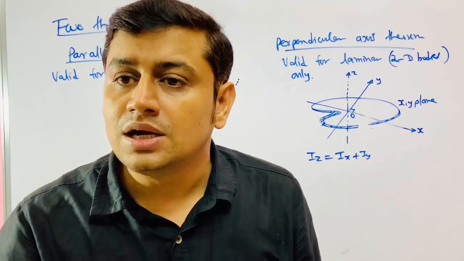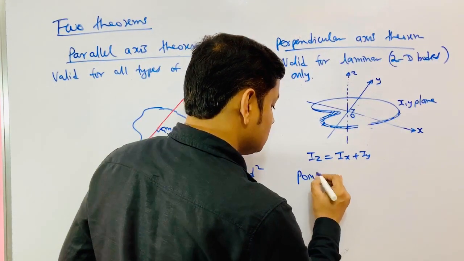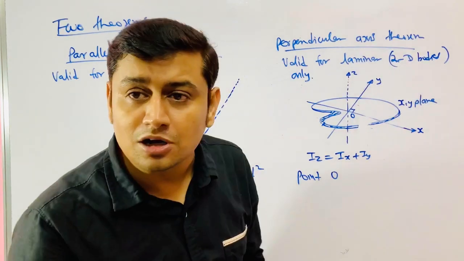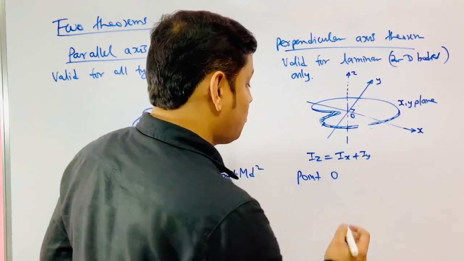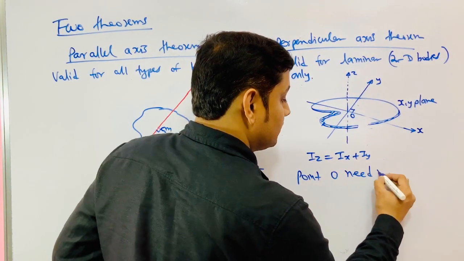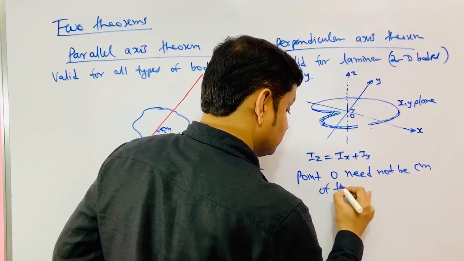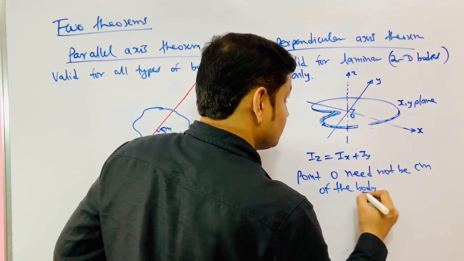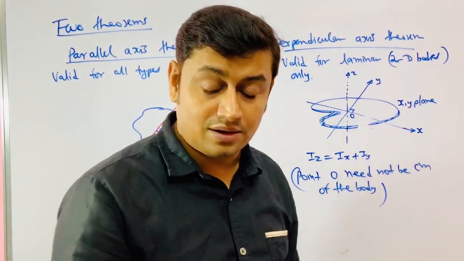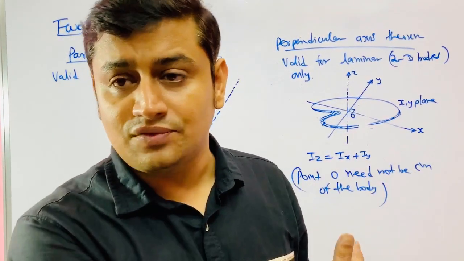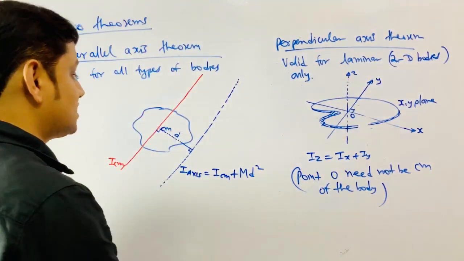Point O need not be the center of mass. Understand? Point O may or may not be the center of mass. It's not essential that point O should be the center of mass of the body. This is valid only for laminar bodies, two-dimensional bodies. It is not valid for a sphere or cylinder. It is valid for a ring, disc, rectangular plate, like that. In this case, it is valid for all such cases.